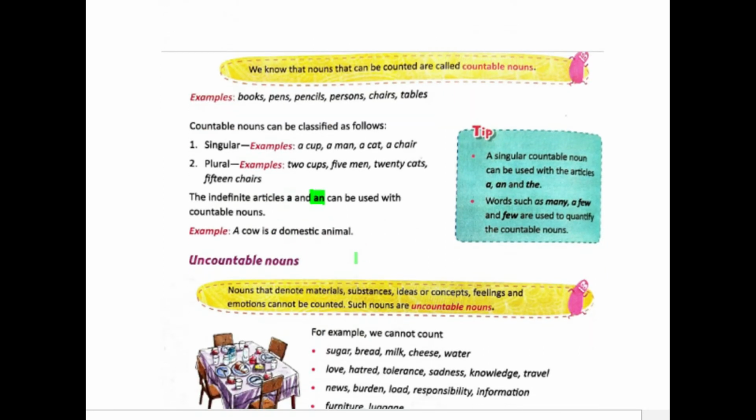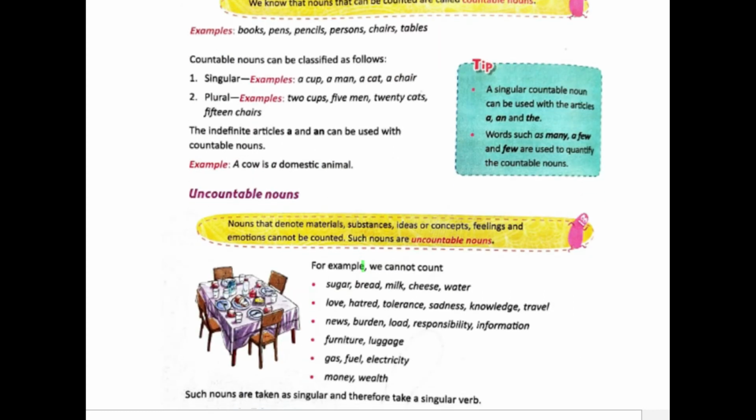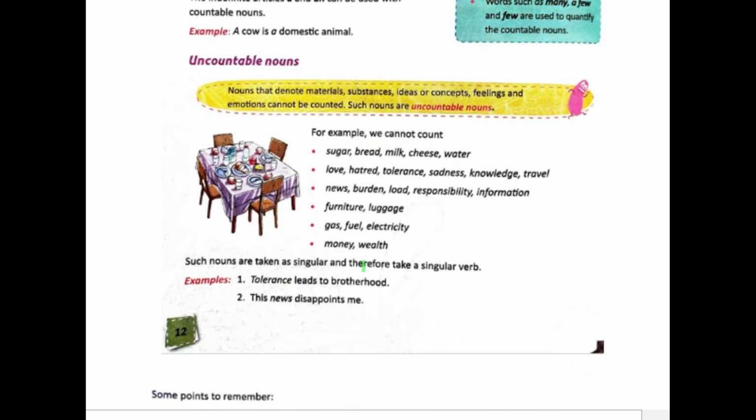Then the next thing is uncountable nouns. Uncountable nouns are usually substances, or they are ideas or concepts which we cannot count, right? Like for example, sugar, bread, these are substances that cannot be counted, or milk. And feelings like love, hatred, these are also things that cannot be counted. Money, wealth, right? These cannot be counted. Electricity. Okay. So usually we cannot use indefinite articles like a or an with uncountable nouns.